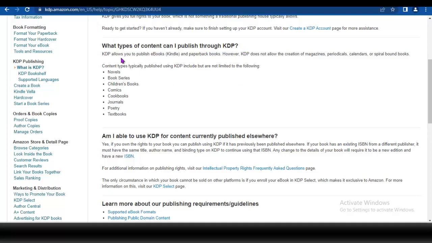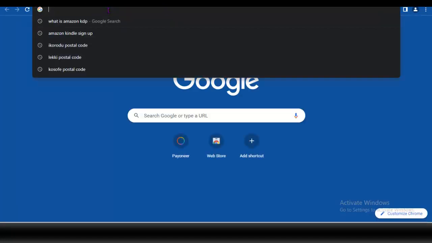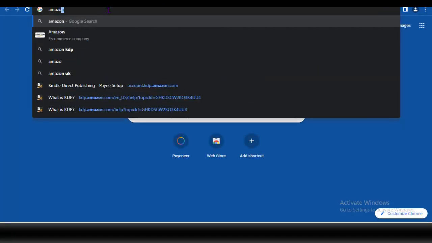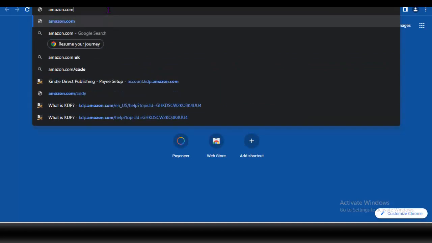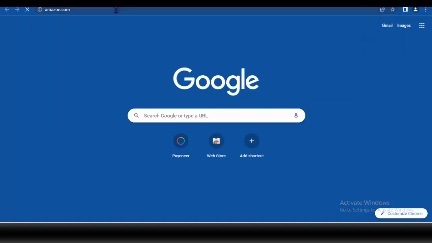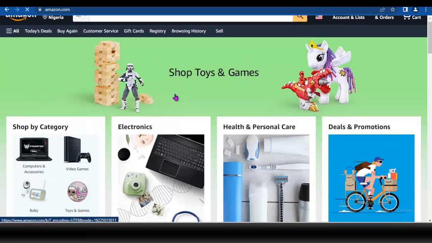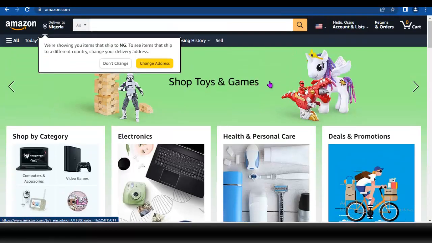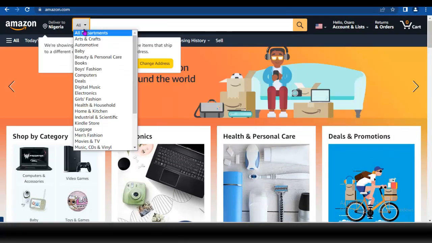So let me take you to the Amazon part where you can publish your book. This is the introduction part. When you come to amazon.com, you can see this is the e-commerce side of Amazon. You take your mouse here, click on this part and you see Kindle Store.